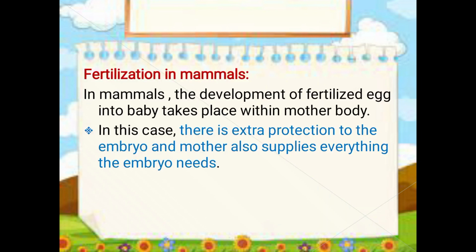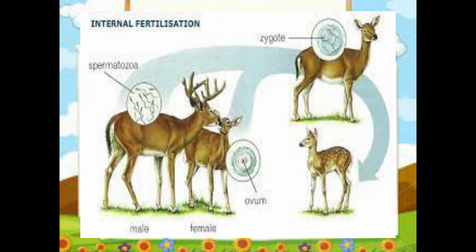Fertilization in mammals. Mammals are the group of organisms that have hair on their body and they feed their young ones, for example, human beings. In mammals, the development of the fertilized egg into the baby takes place within the mother's body. In this case, there is extra protection to the embryo, and the mother also supplies everything that the embryo needs. This is the process of internal fertilization.